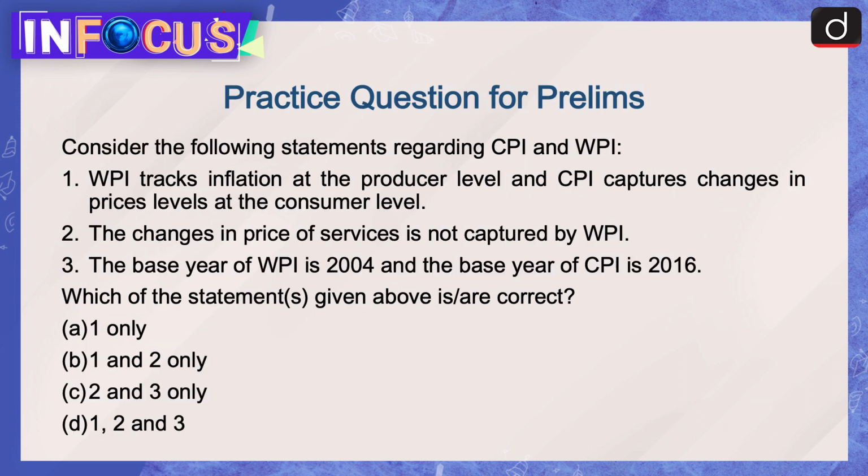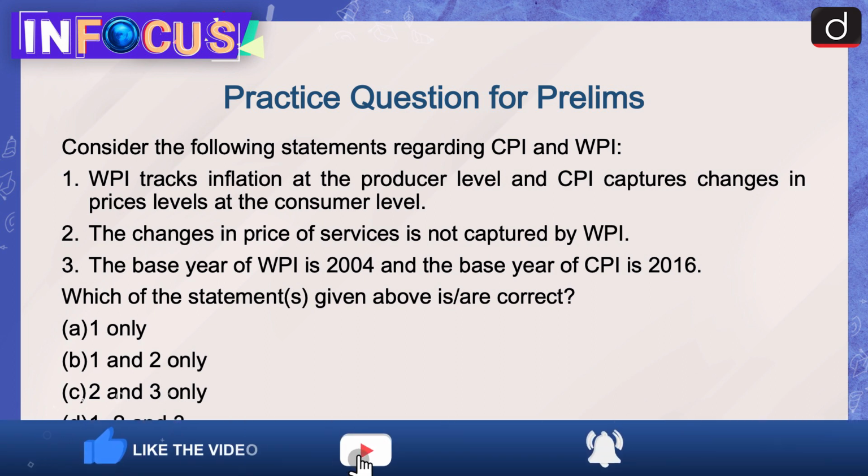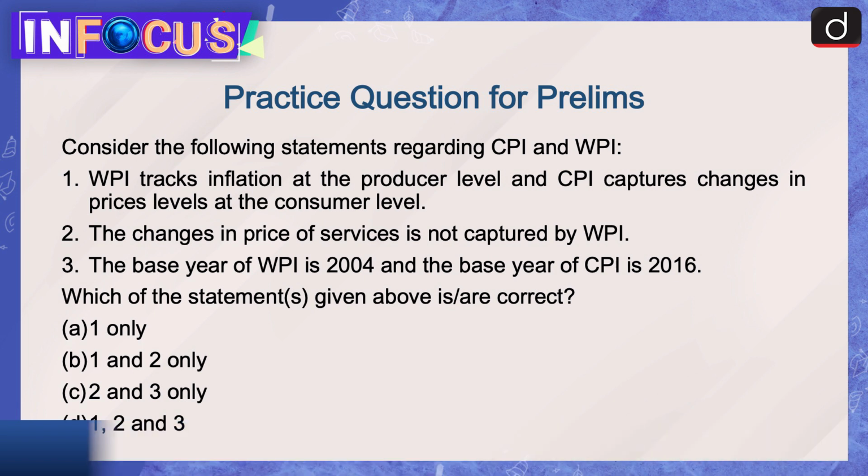Now it's time for the practice questions. First of all, prelims question. Consider the following statements regarding CPI and WPI. 1. WPI tracks inflation at the producer level and CPI captures changes in price levels at the consumer level. 2. The changes in price of services is not captured by WPI. 3. The base year of WPI is 2004 and the base year for CPI is 2016. Which of the statement or statements given above is or are correct? 1 only, 1 and 2 only, 2 and 3 only, or 1, 2 and 3.